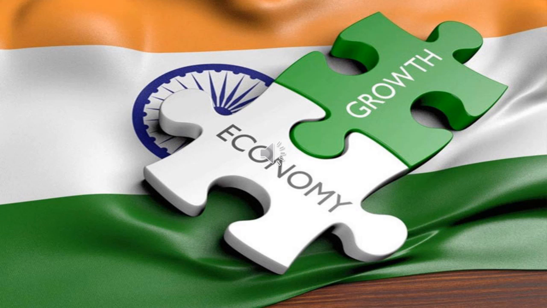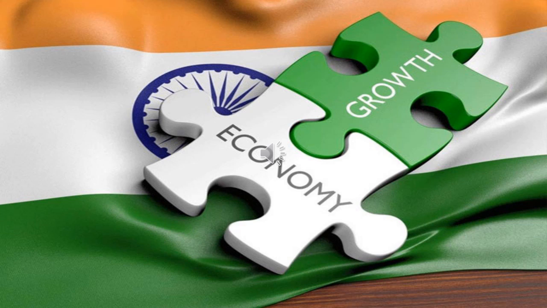Okay, students. Take your social science book and turn to page number 296. We will continue with economics, the GDP. In the previous class we discussed GDP, gross domestic product, and its growth. In today's class we will discuss economic growth and development, the difference between them, the contribution of the various sectors, that is primary, secondary, and tertiary, and also the policy of government to improve the economic standard.